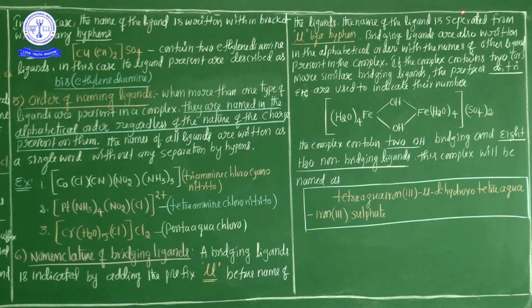The name of the ligand is separated from mu by a hyphen. That means we put a hyphen in between the mu and the ligand.